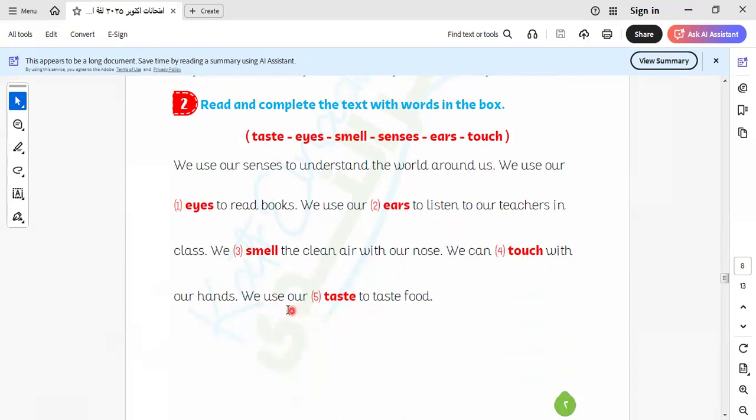We have a mistake here. We use our tongue, not our taste. Here is the mistake. We use our tongue to taste our food. Here it is not taste; here we use our tongue to taste food. Okay, here is a mistake in this part. Let's go to another one.